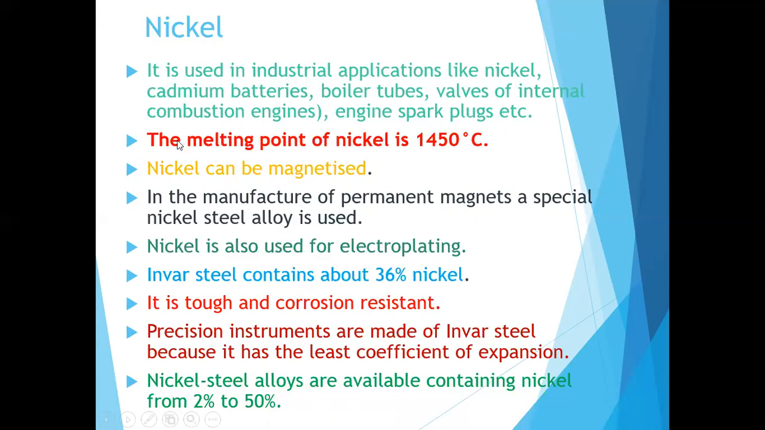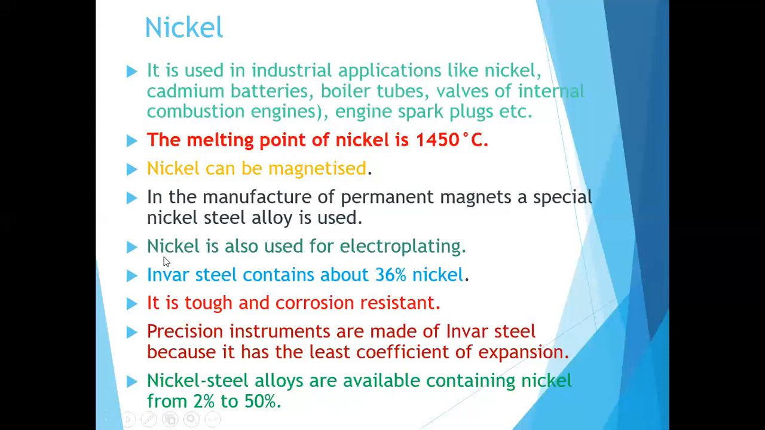What is the melting point of nickel? The melting point of nickel is 1450 degrees Celsius. The next property is that nickel can be magnetized, meaning when you place it near a magnetic material, it can be magnetized. In the manufacture of permanent magnets, a special nickel steel alloy is used. Steel means iron content will be there, so we use a nickel steel alloy.